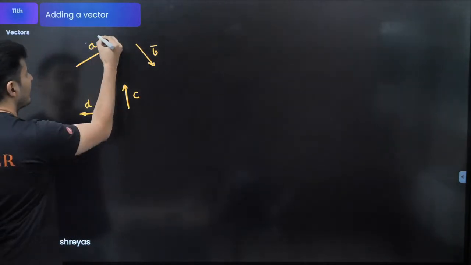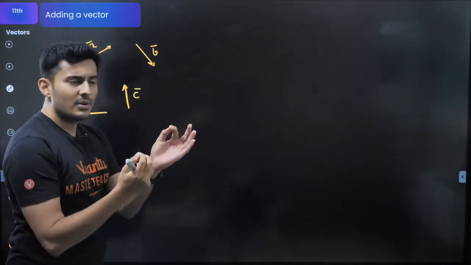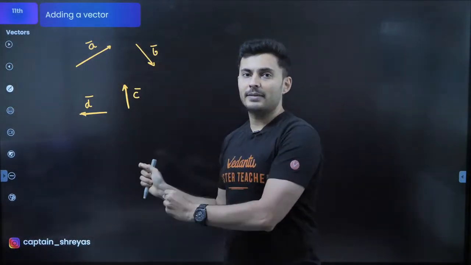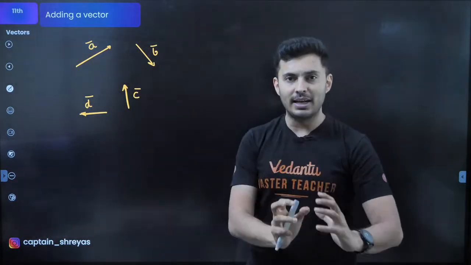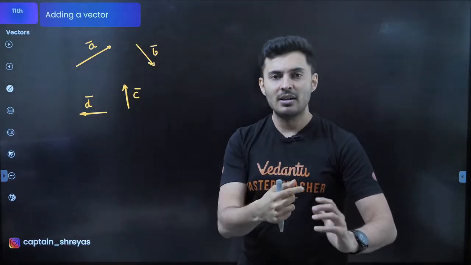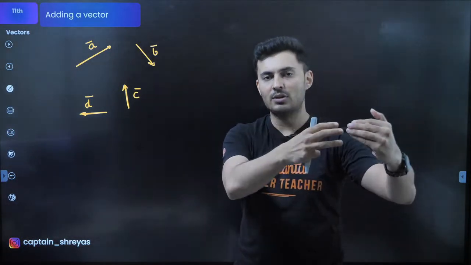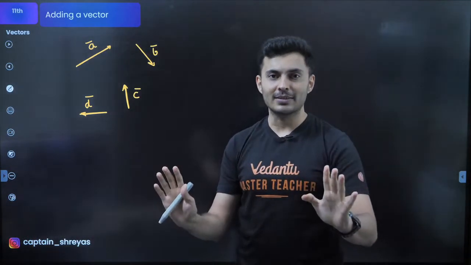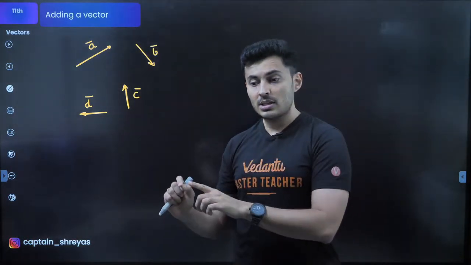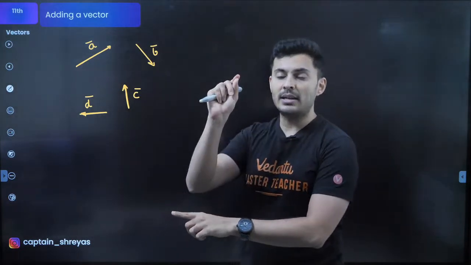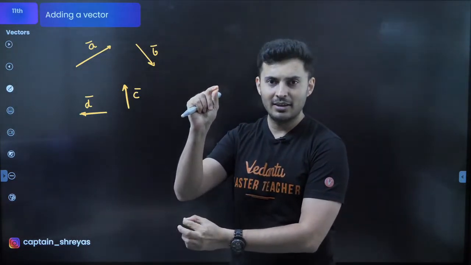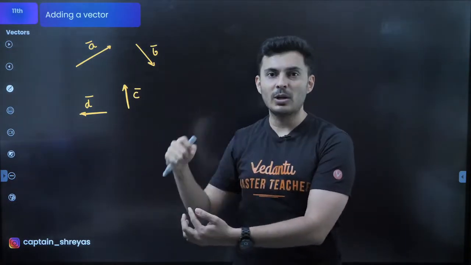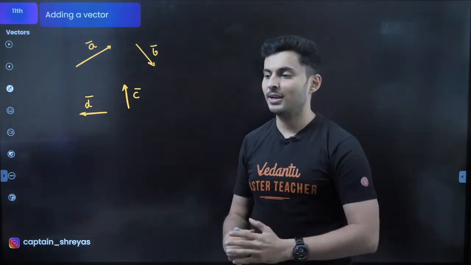Whenever you have to add vectors, you can take any vector in any order, start placing them one by one. Wherever the first vector ends, start the next vector. Wherever the next vector ends, start the next vector, and keep on joining them until you have run out of all the vectors. Then you will see that wherever you started and wherever you ended may not necessarily be at the same point. So there is some missing side of a big polygon. You just complete the polygon. That gives you the resultant vector.